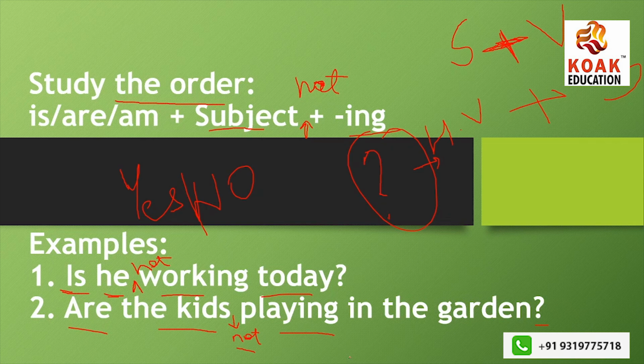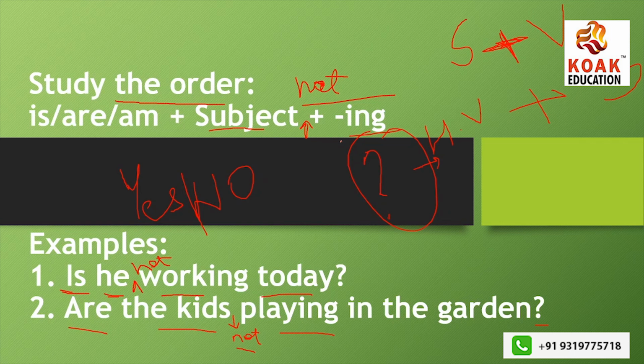Are they not coming here? Are they not inviting us? Is he not trying to act smart? So you can frame your own sentences. If you want negative, just add not. If you don't want negative, just cross it out. The sentence would just be is, am, are plus subject and ing. All right, so this is what I was talking about.